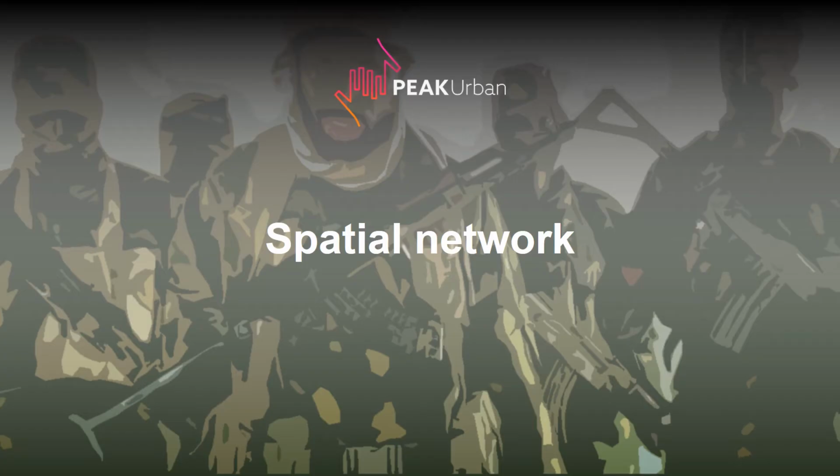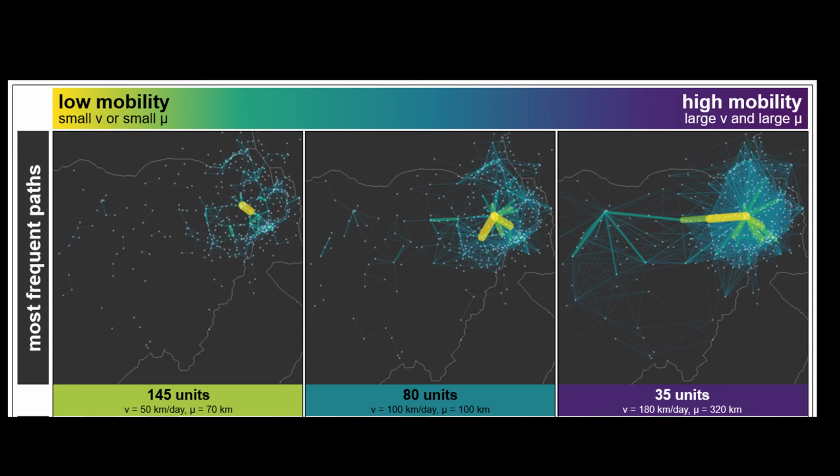Based on the results, we can construct a spatial network, and the spatial network means something like the following. We're looking at where Boko Haram is committing two consecutive events, measuring the number of times that Boko Haram has moved between two consecutive locations, and the results are as follows. There are a lot of movements between different Boko Haram units in these regions, which means that perhaps it is impossible to detect where the new attack is going to happen, where the new event will take place, but we can maybe detect that there is a lot of flow of Boko Haram units between different locations.